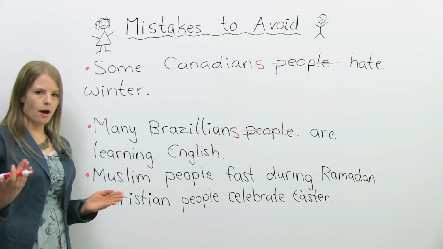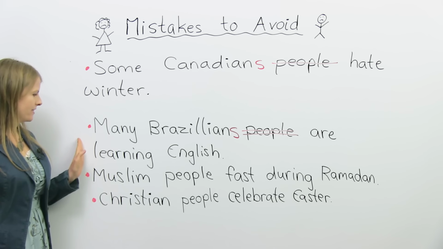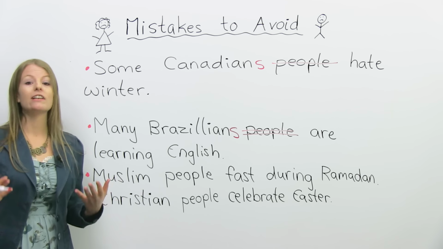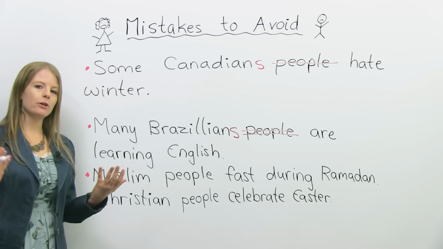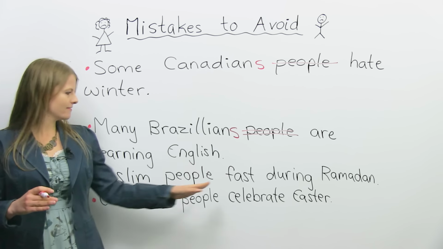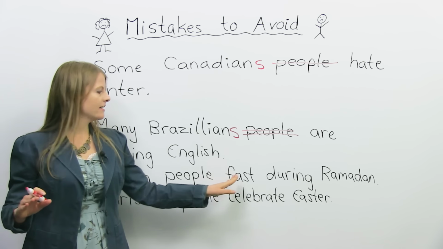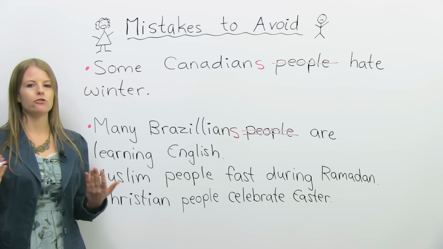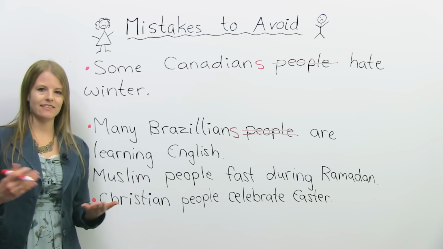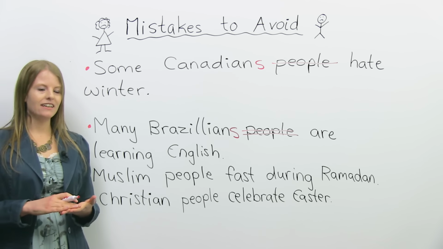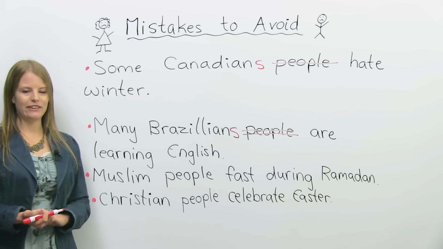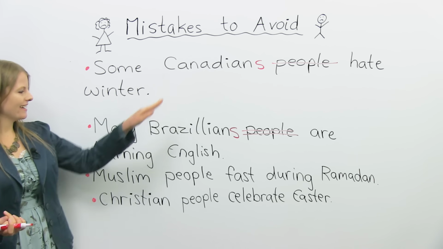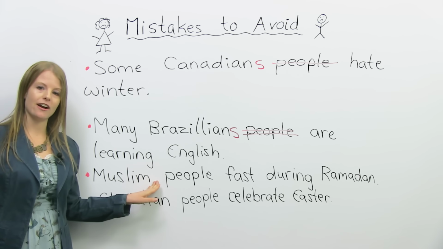So I have another common mistake students make over here. Muslim people. So Muslim is a religion, okay? Muslim people fast. Fast means they don't eat during Ramadan. Muslim people fast during Ramadan. It means Muslim people do not eat during their holy month, the religious month of Ramadan. So there's a mistake here. What do you think the mistake is? If you said just like this, people is the mistake, you're correct.